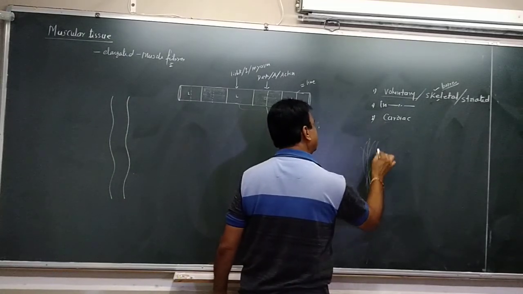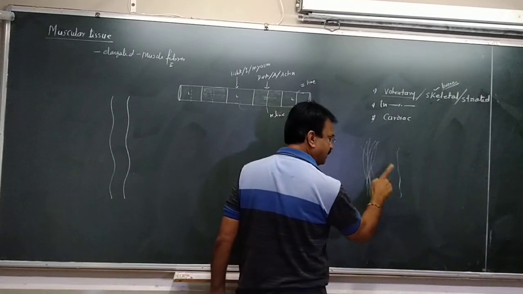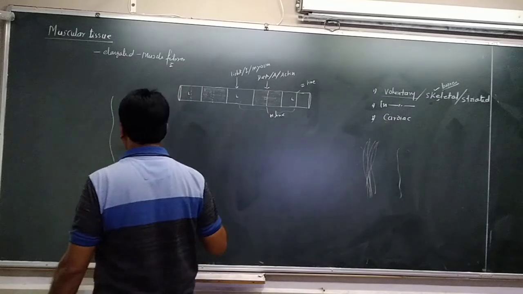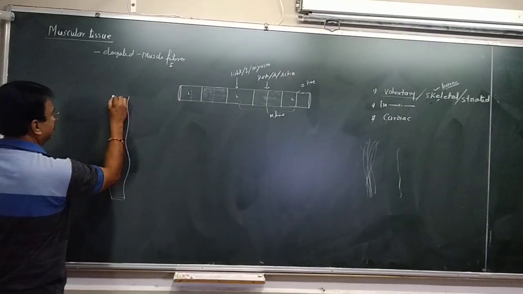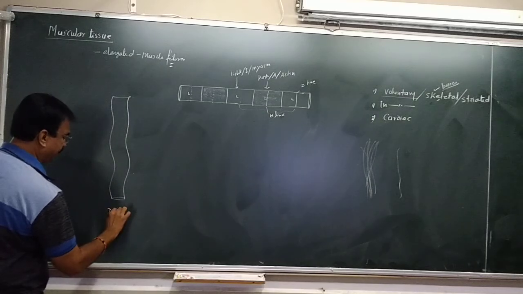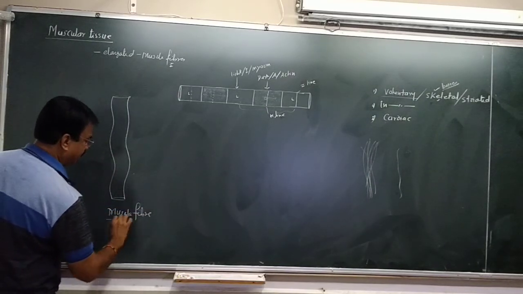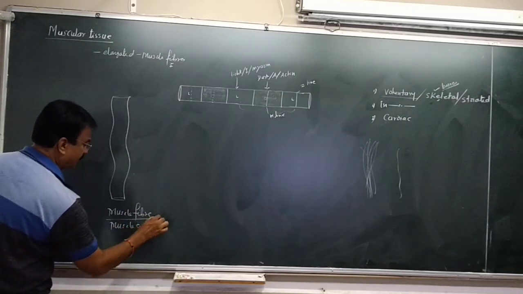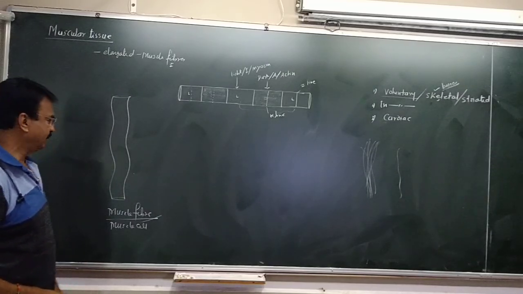Each thread-like structure is a muscle fiber, that is, a muscle cell. If you see in magnification, this is a muscle fiber.